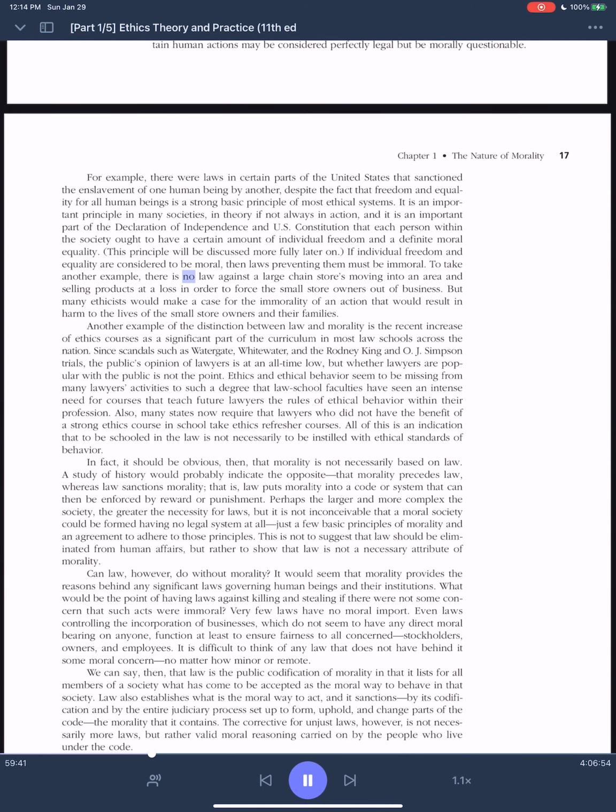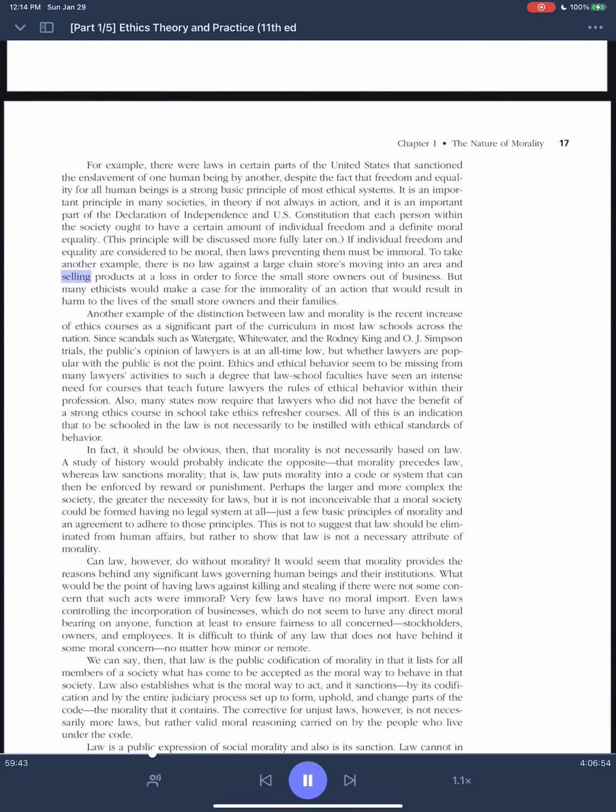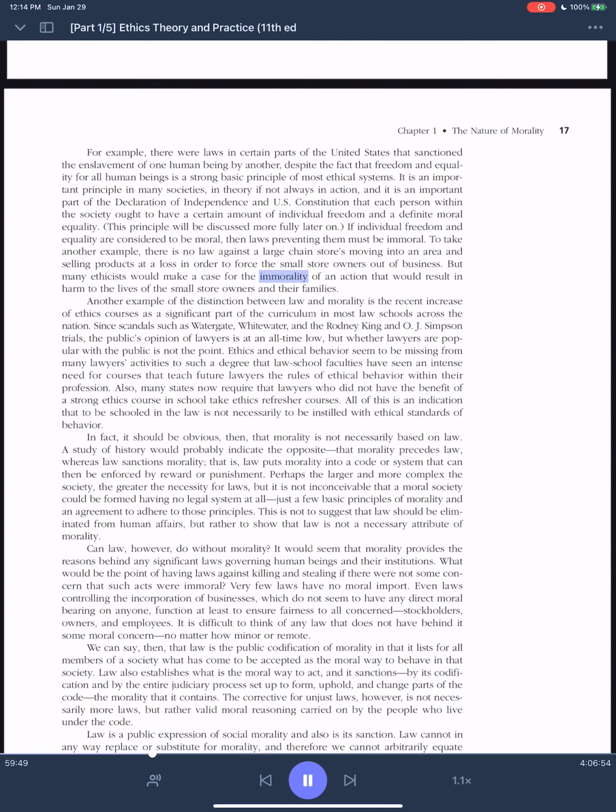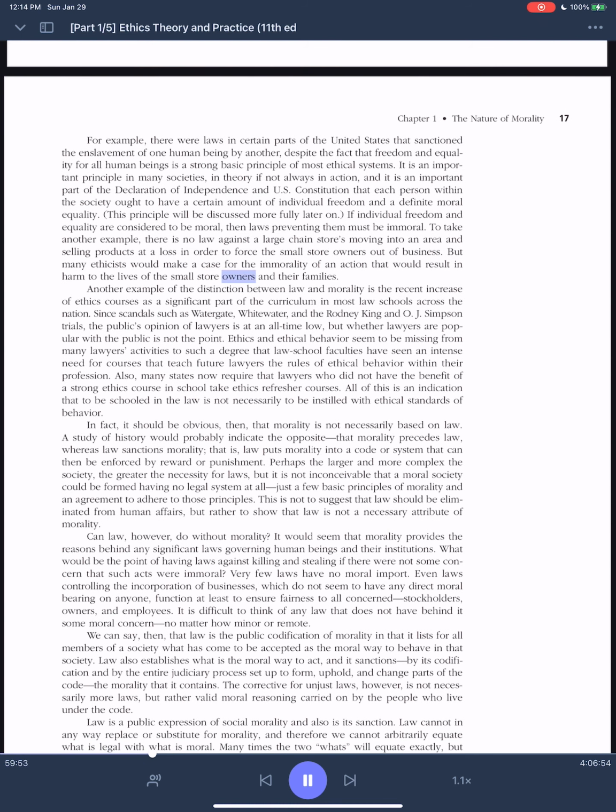To take another example, there is no law against large chain stores moving into an area and selling products at a loss in order to force the small store owners out of business. But many ethicists would make a case for the immorality of an action that would result in harm to the lives of the small store owners and their families.